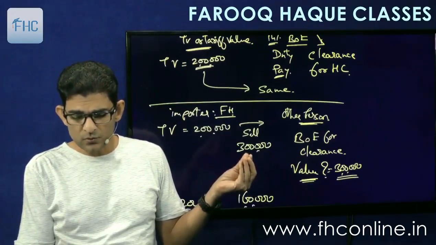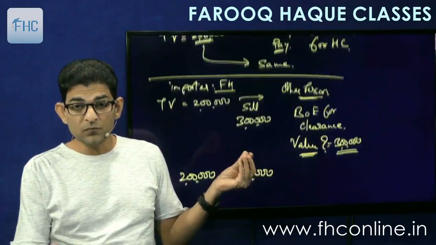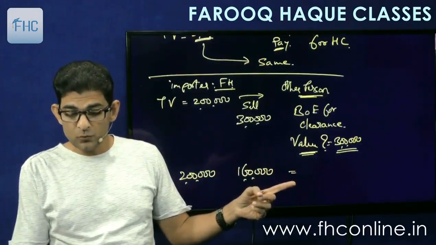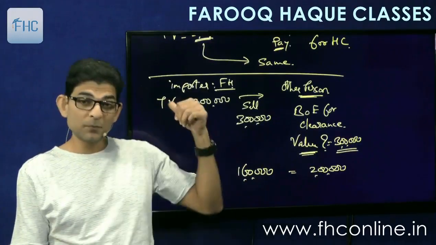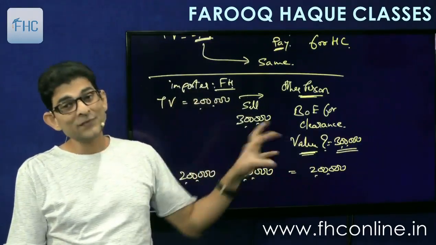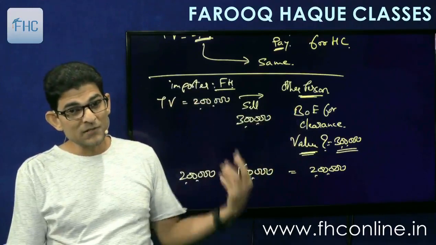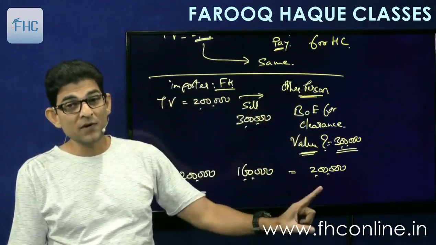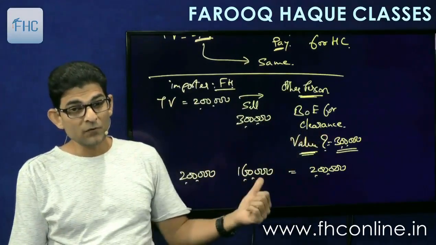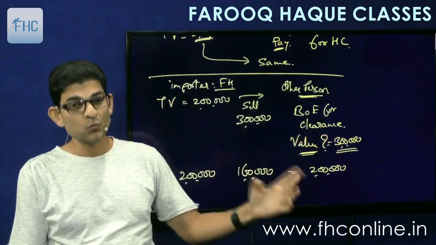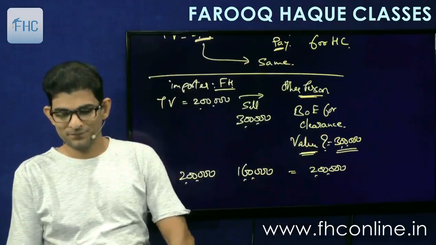So if this is 1,60,000 and this is 2 lakhs only, then what will be the value in your hands? Then the value will be 2 lakhs, whichever is higher, the original transaction value of imported goods or this transaction value, means the price at which I sell to you, whichever is higher. So 2 or 3, 3, and 2 or 1.6, 2. Understood?